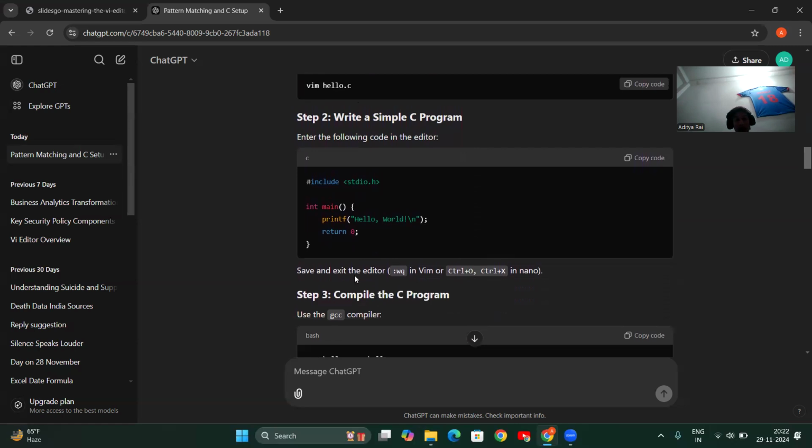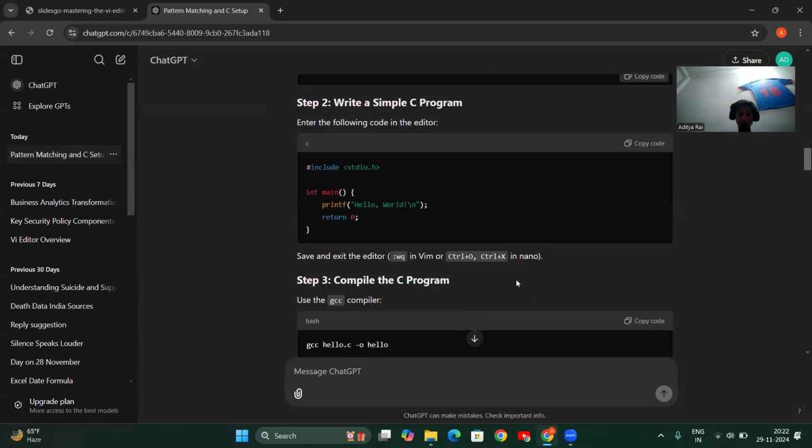Save and exit the editor by :wq. First you write the program, then save it by exiting and saving in vim. In nano, it is Ctrl plus O, or Ctrl plus X.